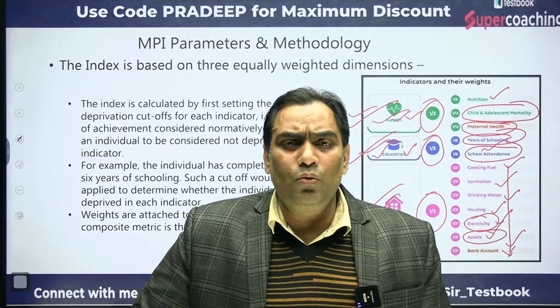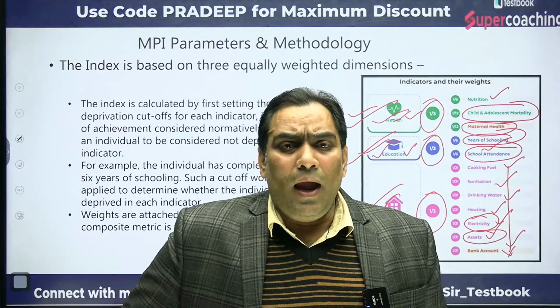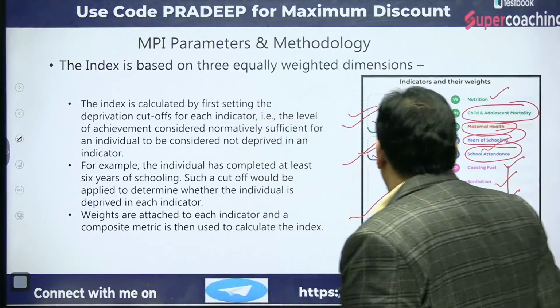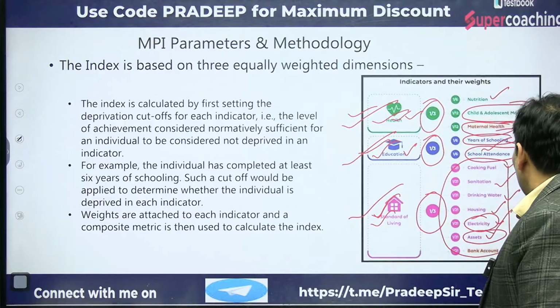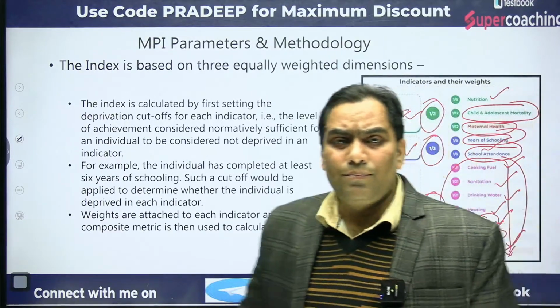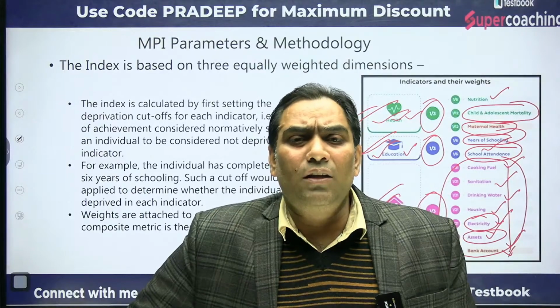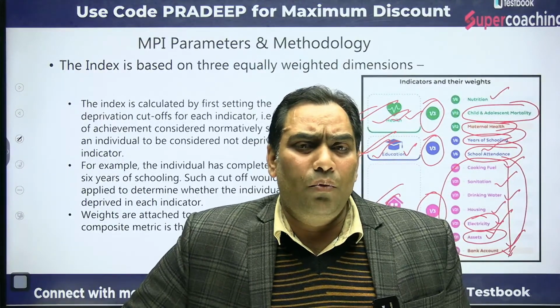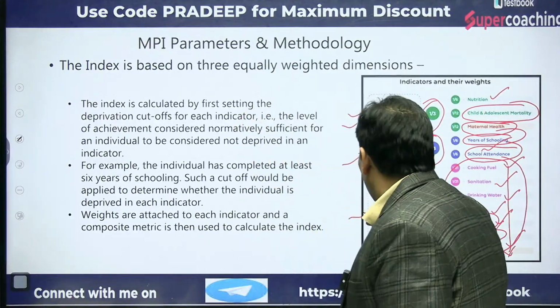If any household does not have access to these seven sub-criteria, they are considered multidimensionally poor on the basis of living standard.